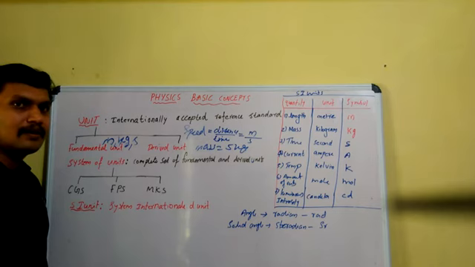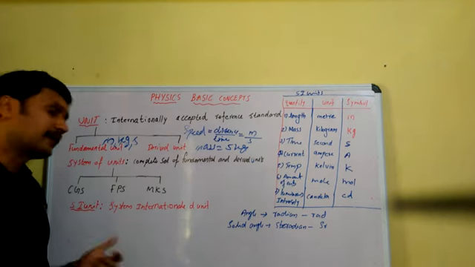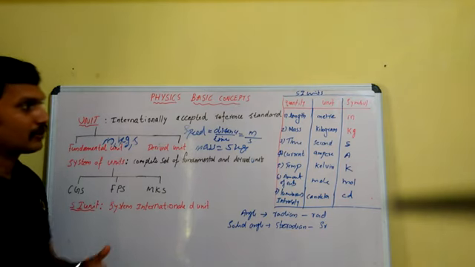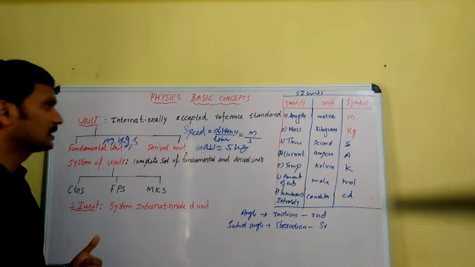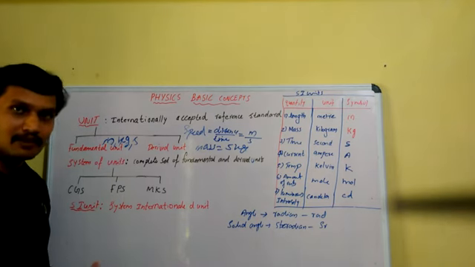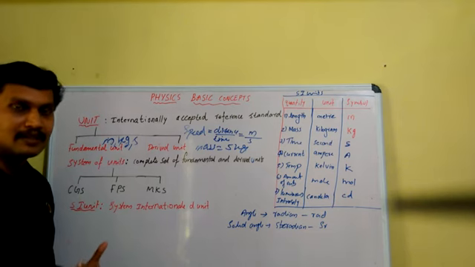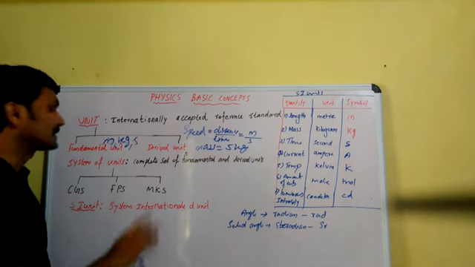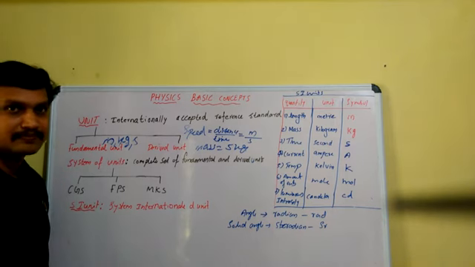But nowadays, in every country, a single unit system is followed. That single unit system is used everywhere for all purposes, not only experimental but also industrial and technical purposes. We are using the SI unit system nowadays.